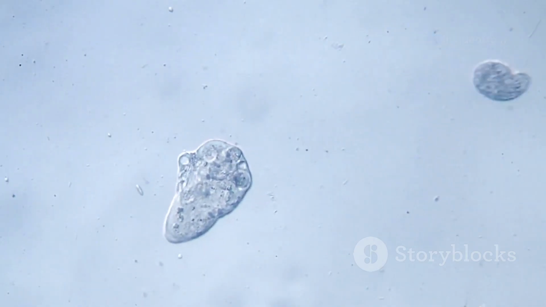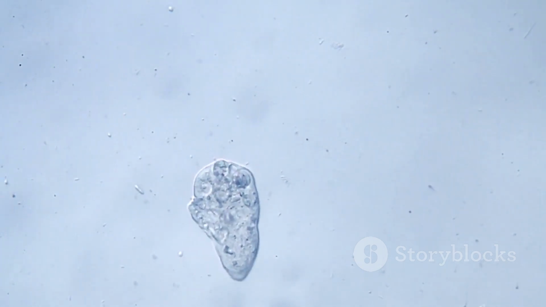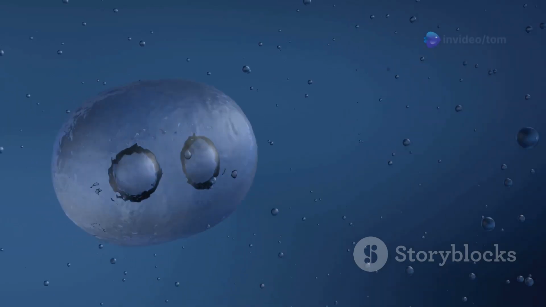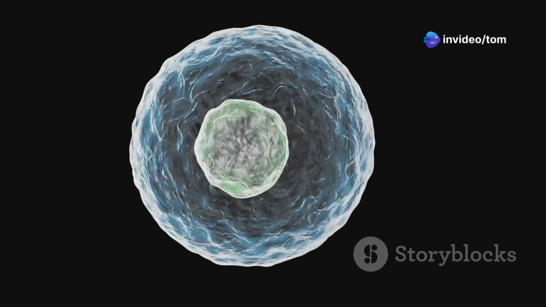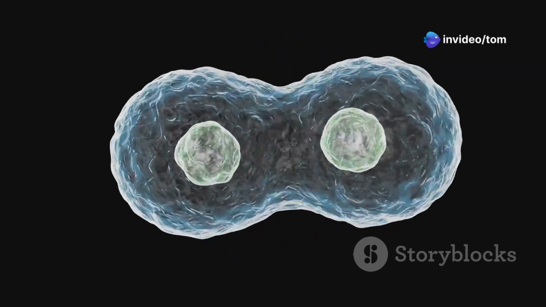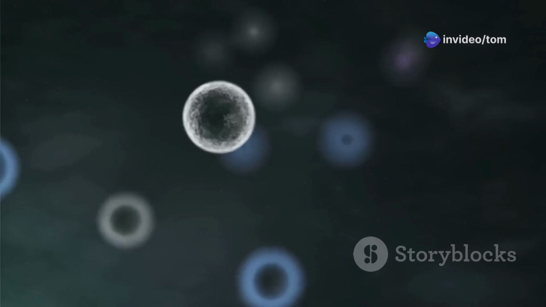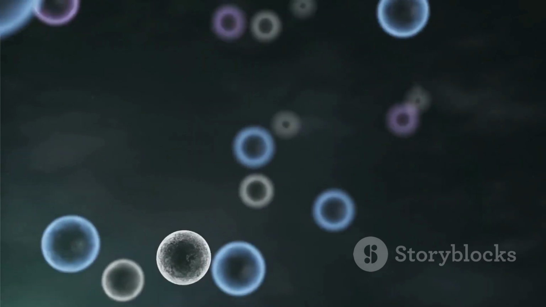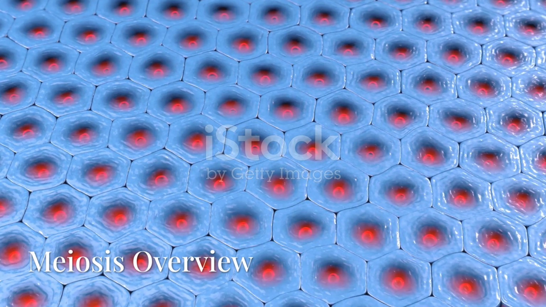The last stage is telophase, where chromosomes arrive at opposite poles and begin to condense. The mitotic spindles break down and the nuclear envelope surrounds each set of chromosomes. Cytokinesis then breaks the cytoplasm and cell membrane into two cells.